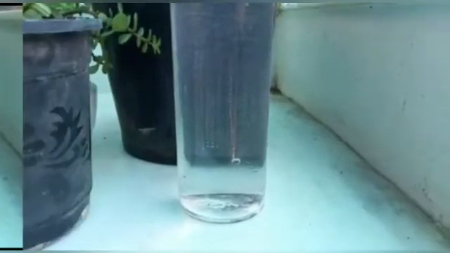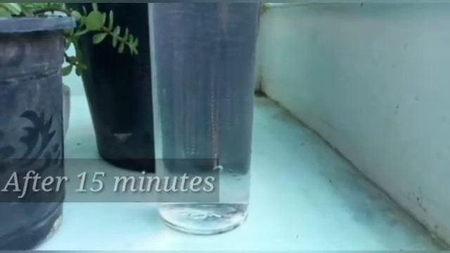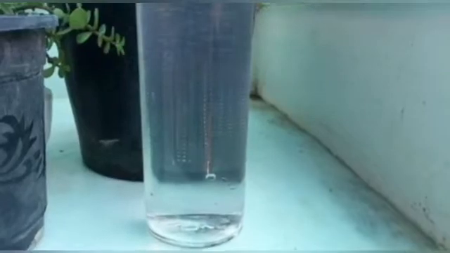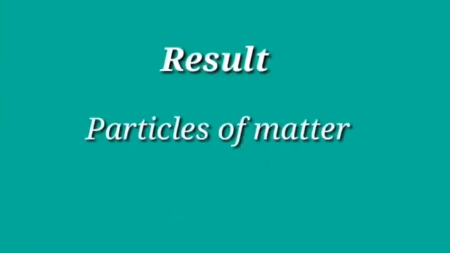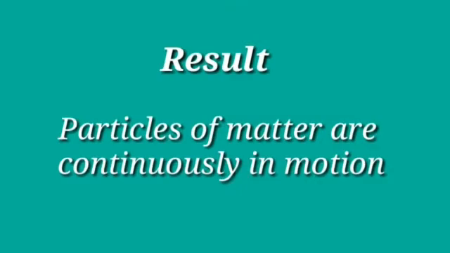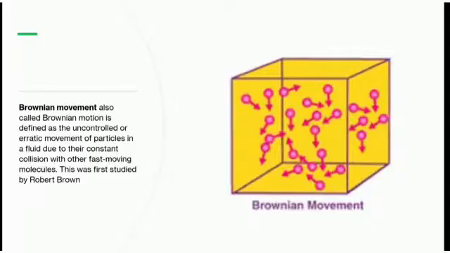Now, this is the result after 15 minutes. You can see that the ink is uniformly distributed. So, we can see that particles of matter are continuously in motion. This random movement of particles was first studied by Robert Brown, and hence this is also known as Brownian motion. The movement increases with increase in the temperature as the kinetic energy of the particles increases.